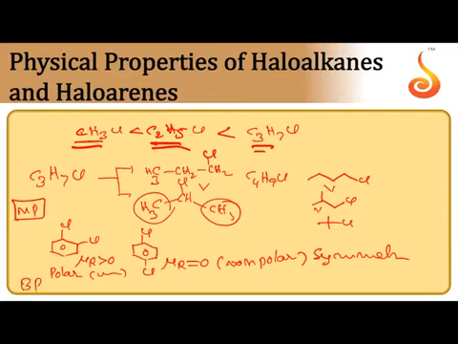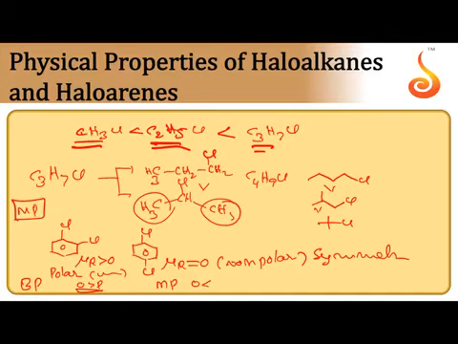For boiling point, ortho-dichlorobenzene has a higher boiling point than para-dichlorobenzene, because between polar molecules strong dipole-dipole interactions are present. So as the polarity of the molecule increases, van der Waals forces also become strong and boiling point increases. If you take melting point, para-dichlorobenzene is a symmetrical molecule. Symmetry increases the melting point. So melting point is the opposite.